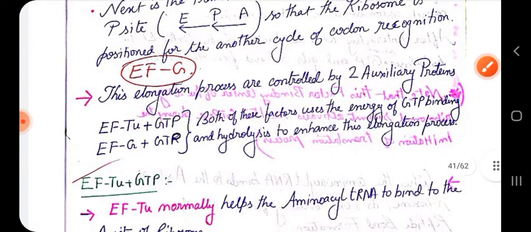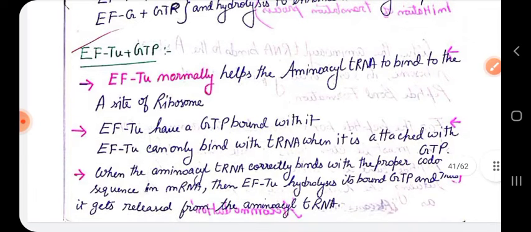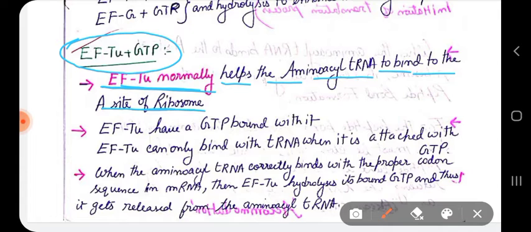Let us see the activity of EF-Tu. So EF-Tu with GTP normally helps the aminoacyl tRNA to bind to the A site of the ribosome, just like we have seen in eukaryotic translation initiation.